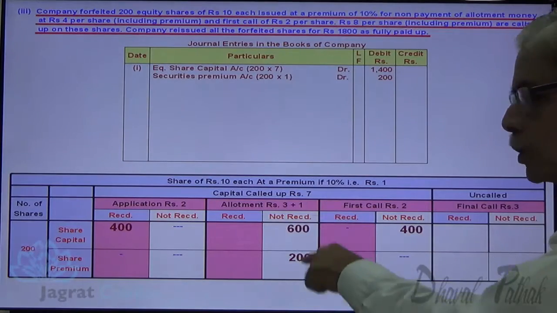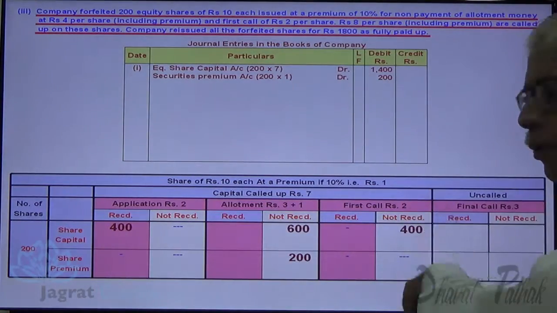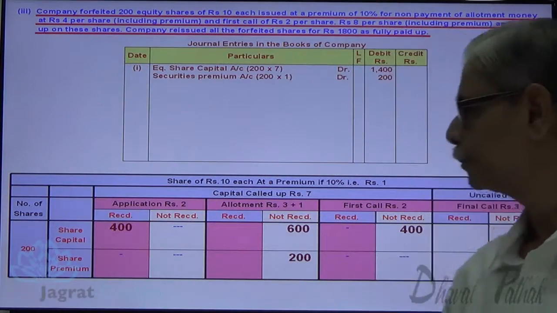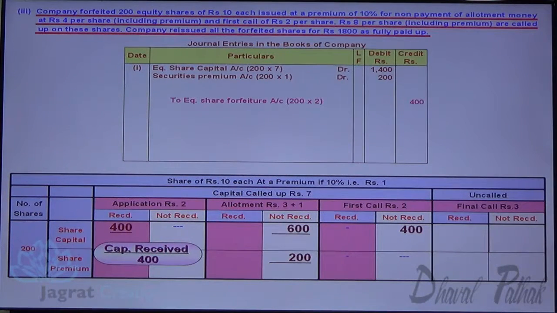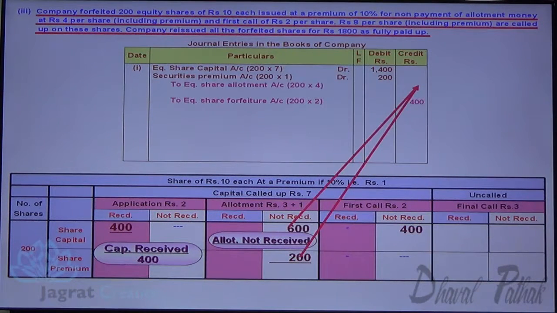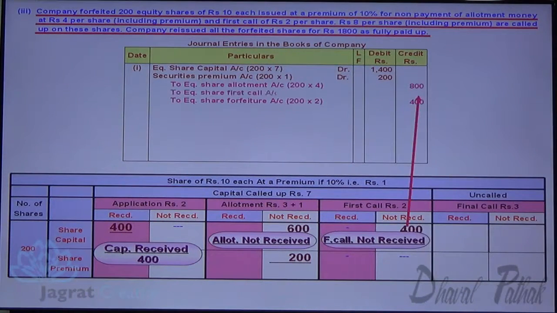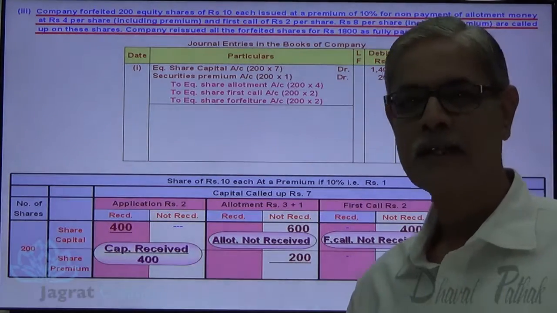This allotment dues not received will be credited to equity share allotment account. First call not received will be credited to equity share first call account. So 400 capital received, share forfeiture account credit. Allotment not received, equity share allotment account credit. First call not received, equity share first call account. This is how the forfeiture entry gets recorded.